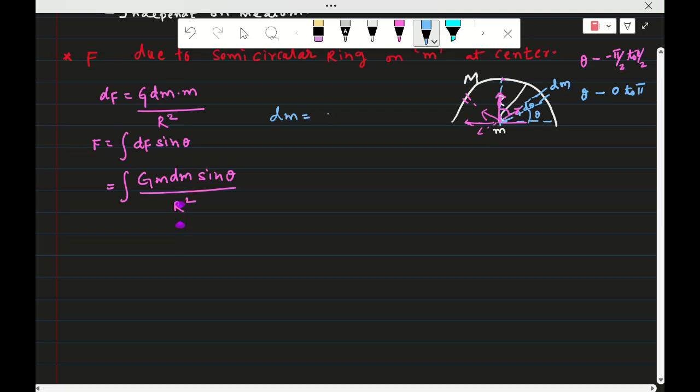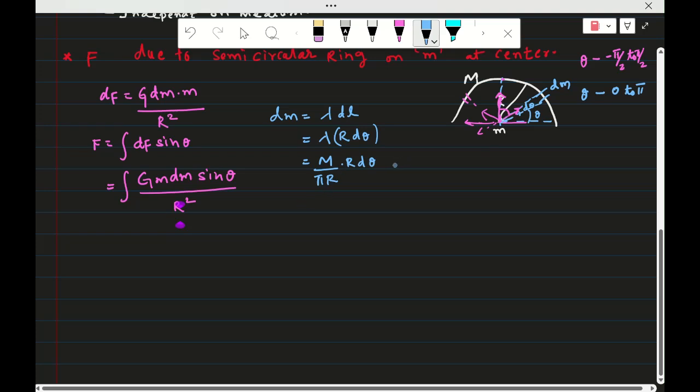That is equal to lambda into dl, and dl is equal to r d theta, according to the length of the arc. So lambda is the total mass M over the length pi r, into r d theta. That is equal to M into d theta by pi.